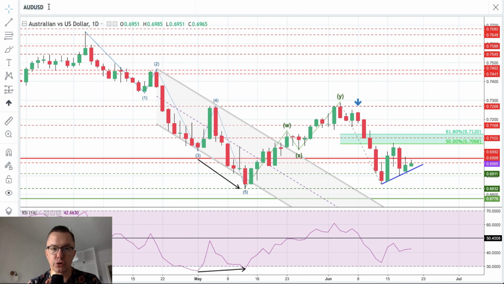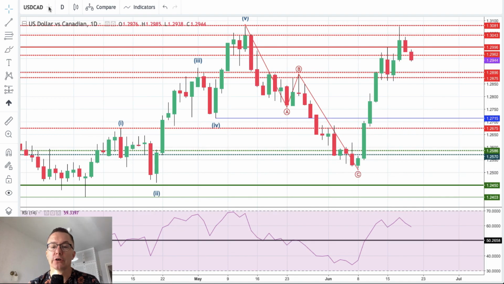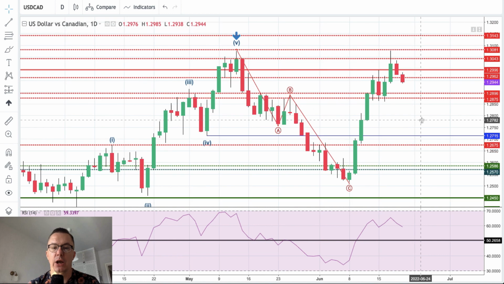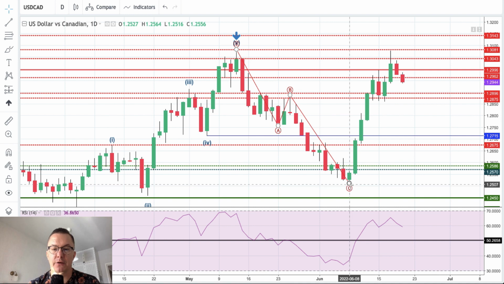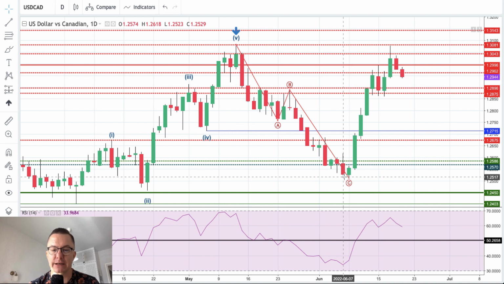We should take a look now at the US dollar to the Canadian dollar, of course. So, a very nice rebound on the daily time frame chart of the Canadian dollar. Please take a look at this deep retracement here, breaking all of the retracement levels, because we retraced almost 100%. ABC pattern, a deep zigzag pattern.